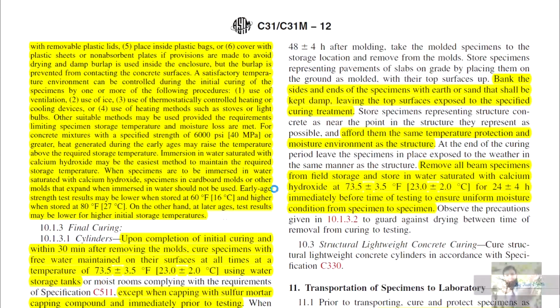Beams should be representative of the site. Bank the sides and ends of the specimen with earth or sand that shall be kept damp, leaving the top surfaces exposed to the specified curing treatment. Store specimens representing structure concrete as near the point in the structure they represent as possible, and afford them the same temperature, protection and moisture environment as the structure.